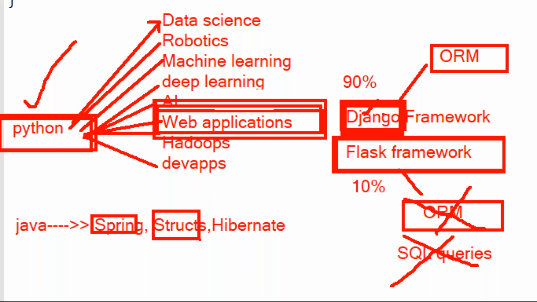And Django has the templates concept. Templates means HTMLs: home.html, login.html, logout.html, register.html, contact.html, like this a number of HTML pages are there. All these HTMLs, technically, we call templates in Django. Django by default comes with the template structure, but in Flask it does not come by default. We need to install separate modules for supporting templates.